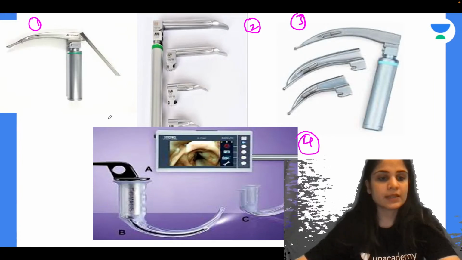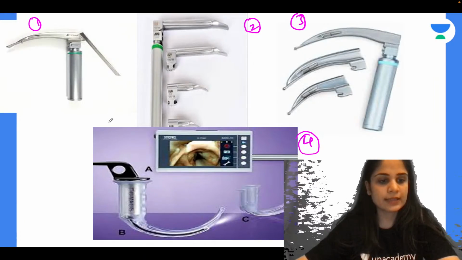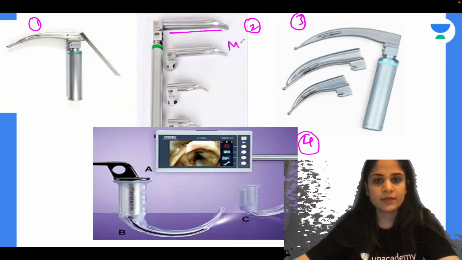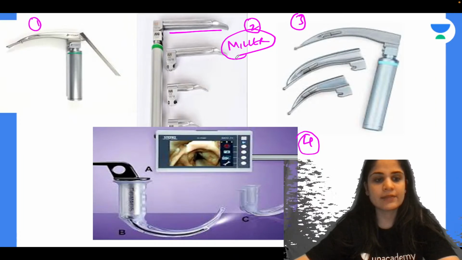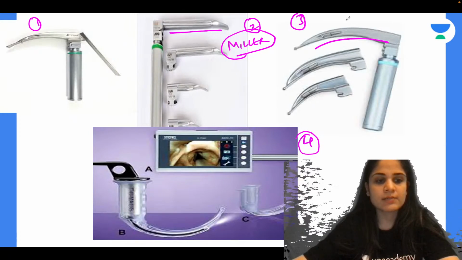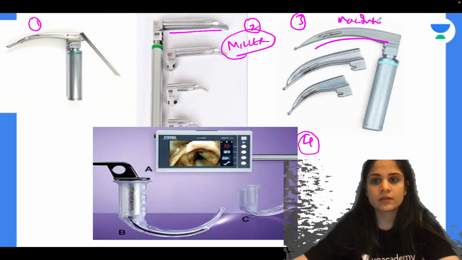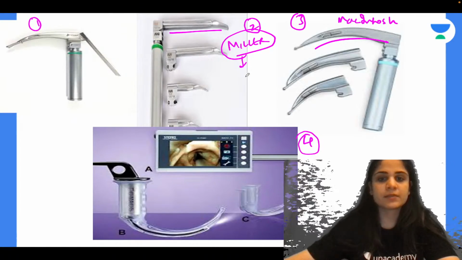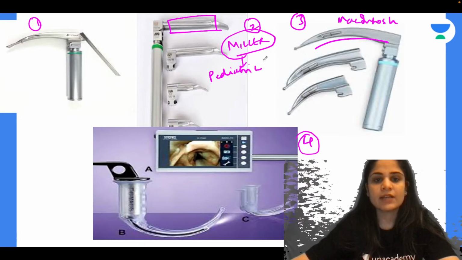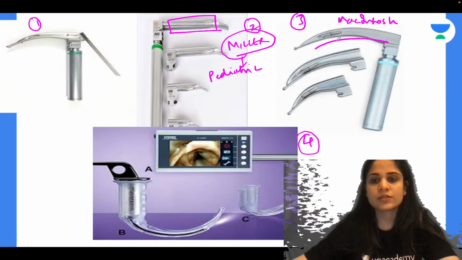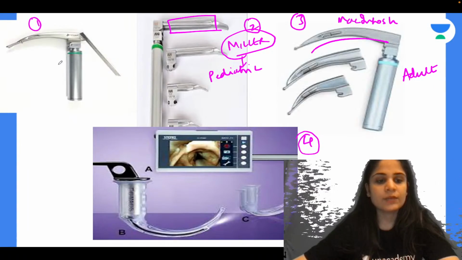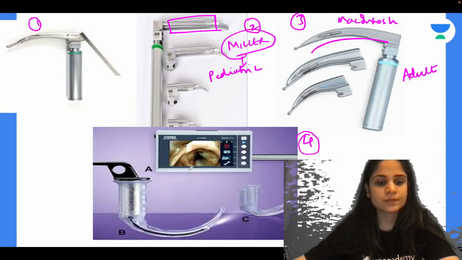Alright, so Narmata is saying all of them are laryngoscopes. Absolutely correct. And Kirtika is saying that blade number 2 is Miller's blade. Very good. The straight blade is called the Miller's blade, and the curved blade in number 3 is called the Macintosh blade. The Miller's blade is a straight blade used for intubation in pediatric patients. The Macintosh blade is a curved blade used for intubation in adult patients. Then what is blade number 1 and what is blade number 4?